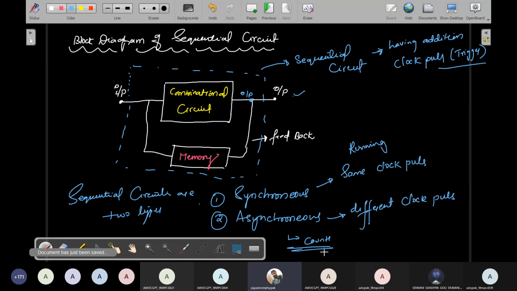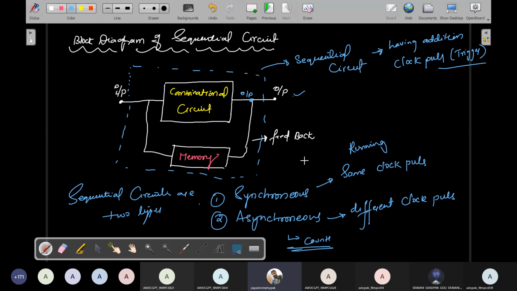That's why counters, such as the BCD counter, the hexadecimal to decimal and code counters, are almost all manufactured with the asynchronizing technique only, because counters want different clock pulses.